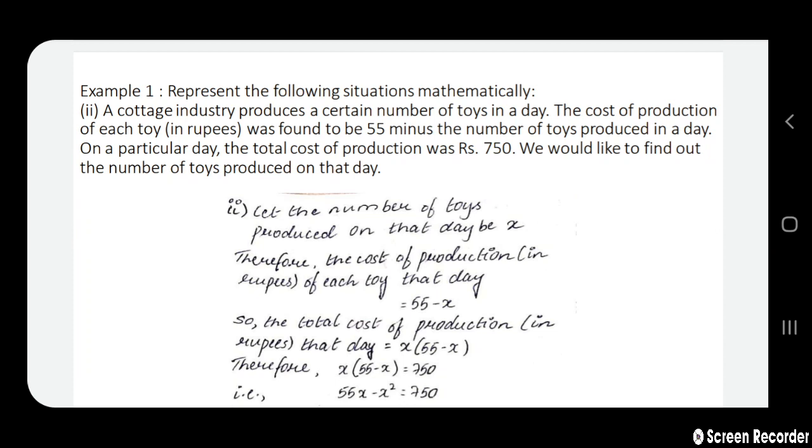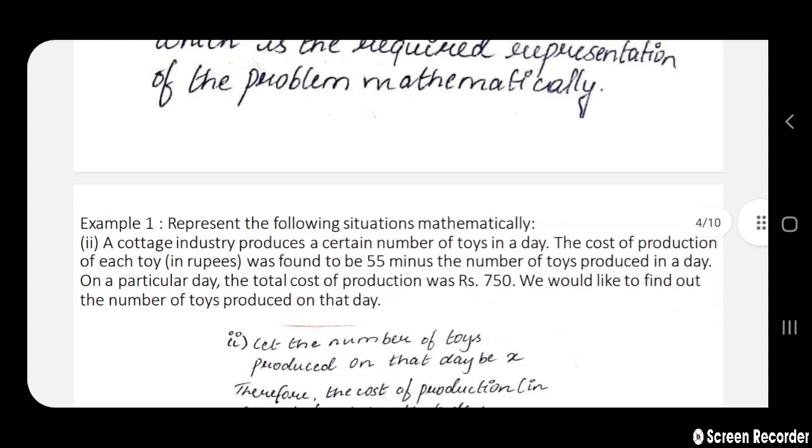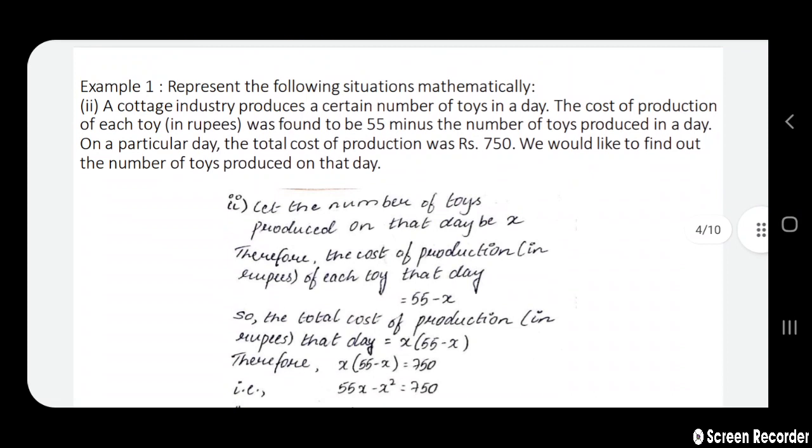As I have told, for the third time while you are reading the question, take a pen and a paper, note down the details. The cottage industry produces a certain number of toys in a day. Let's take that statement and note down the given data. Let the number of toys produced on that day be X.